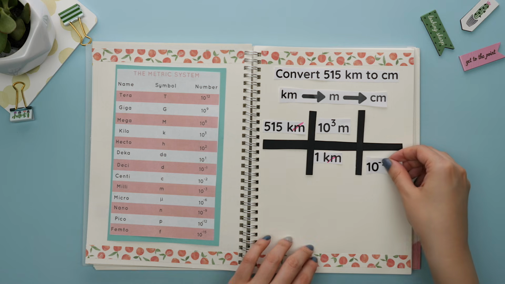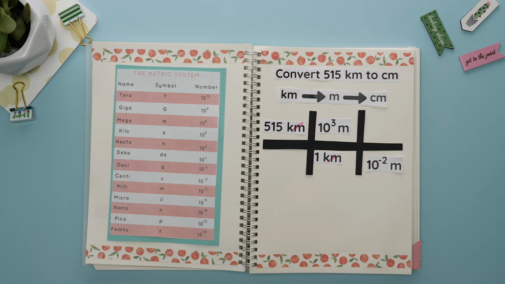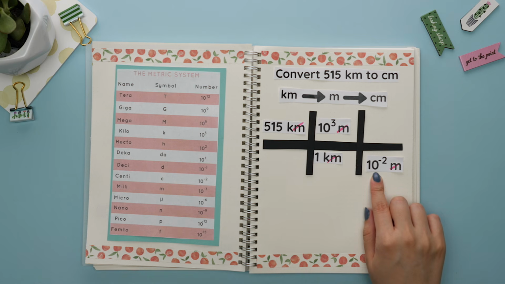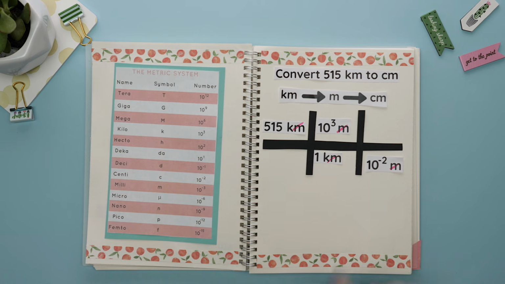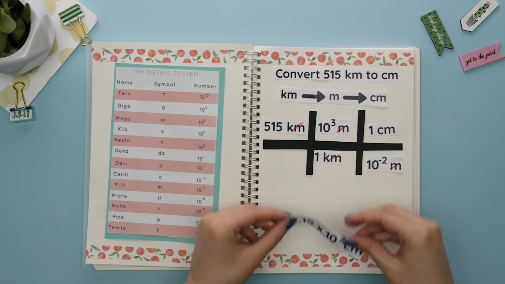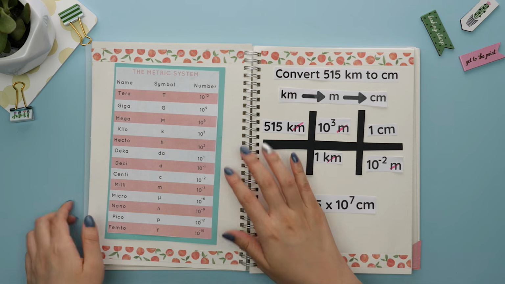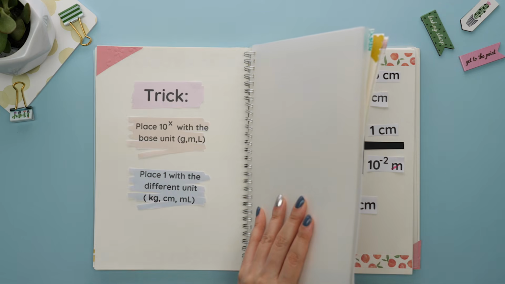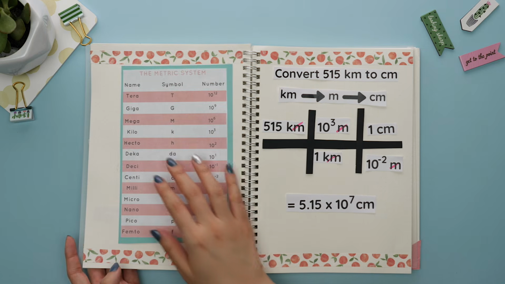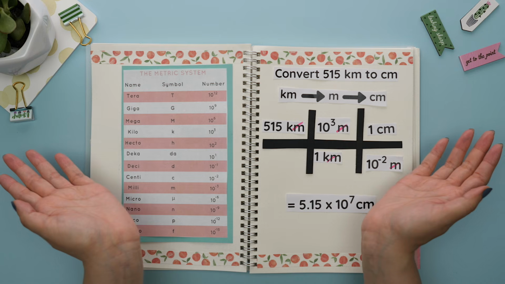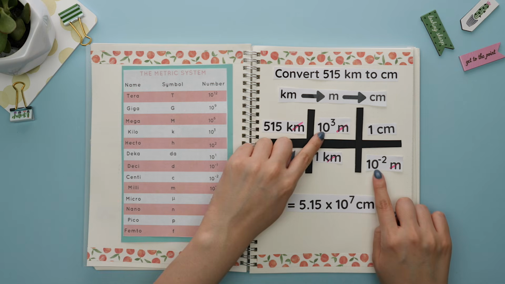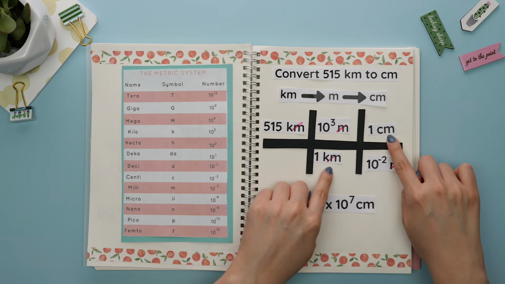Now that the kilometers cancel, we can go from meters to centimeters. So we will place the meters on the bottom so these units can cancel, and the 10 to the negative second power goes with the meters since centi on the metric system is this, and the 1 goes on top with the centimeters. The meters cancel and we get our answer in centimeters. Notice that the trick really helps you out here because you don't have to second guess yourself. Instead of thinking, do I multiply or do I divide? Instead, look at where the base unit is and where the unit with the prefix is.